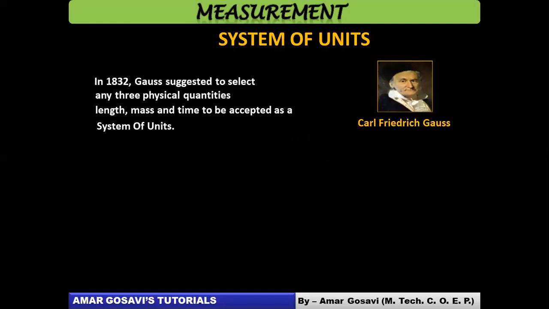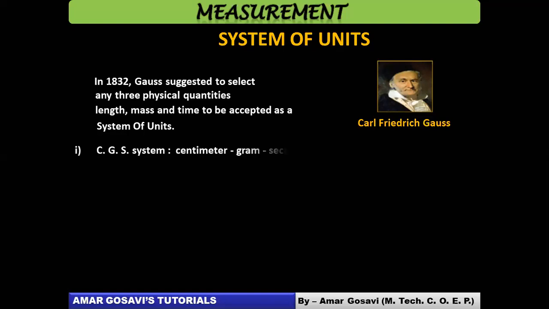Length as a fundamental quantity, mass as a fundamental quantity, and time as a fundamental quantity. When I say fundamental quantities, I am talking about the quantities which won't depend on any other quantities for their measurement. So this was a suggestion given. We are just viewing a history about how system of units originated or how things changed onwards.